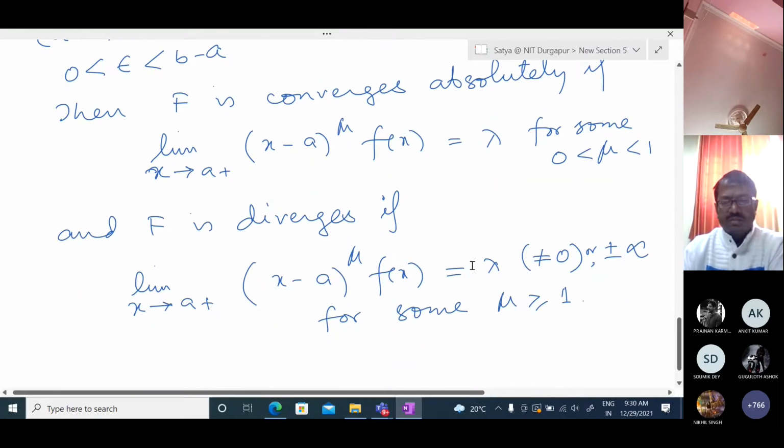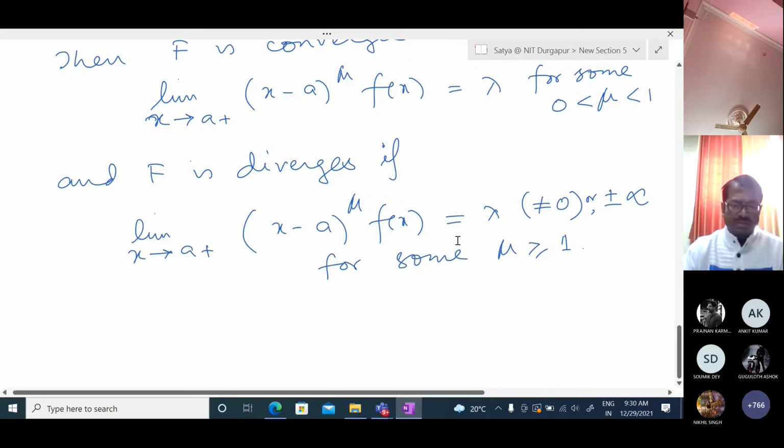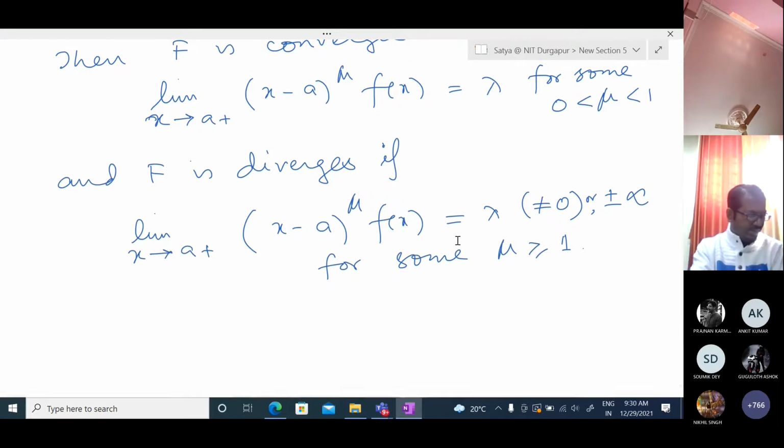Using this theory, we will try to prove some problems to show whether they are convergent or divergent. So let us try using the mu test. So now, an example.